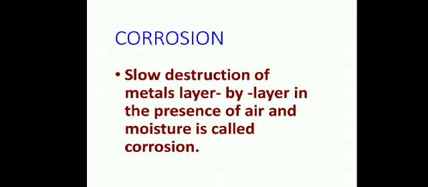When a metal comes in contact with air and moisture, a layer of metal oxides or sulfides is deposited on the surface of the metal, and that process is called corrosion. For example, a cycle looks shiny when new, but over a period of time it loses its shine because of corrosion.